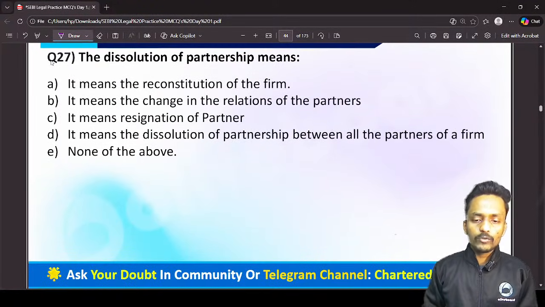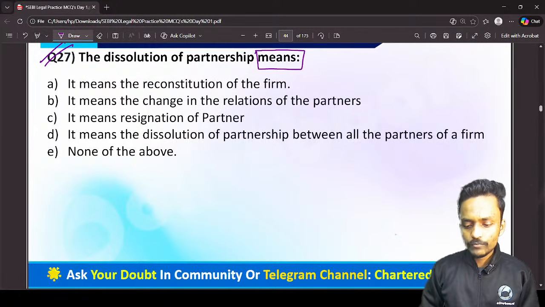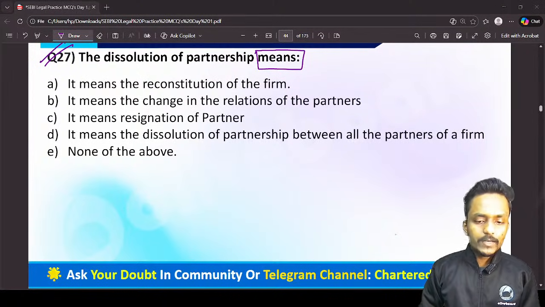Now I am moving forward to question number 27. This question is talking about what is the dissolution of a partnership firm. What is the dissolution of a partnership firm?